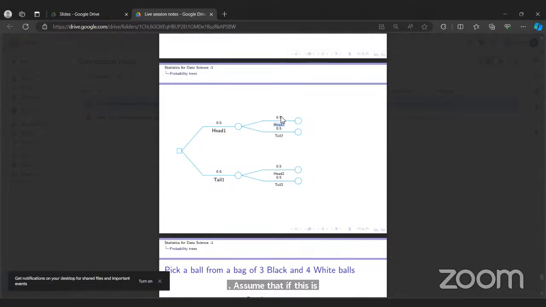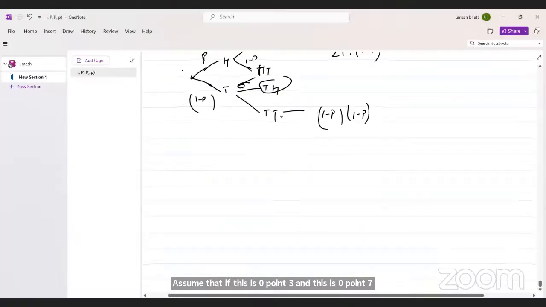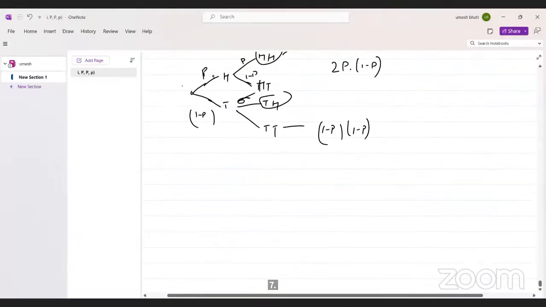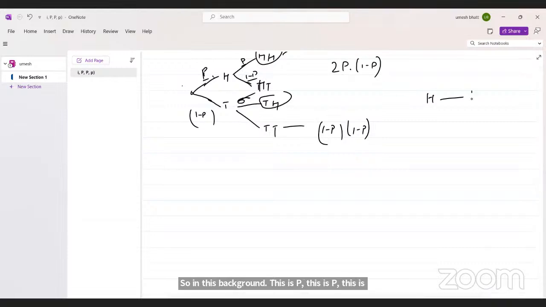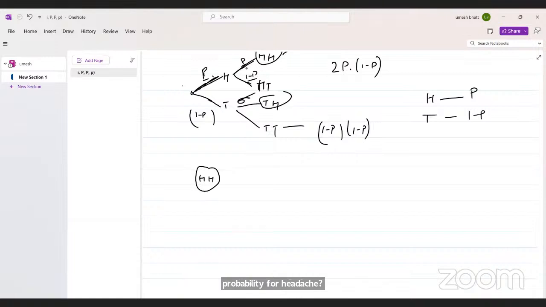So in this diagram, this is P, this is P, this is 1 minus P. It means the probability of head is P, and the probability of tail is 1 minus P. Then what is the probability for head? If you go by this path, then you get head, right? P and P, which is P into P.